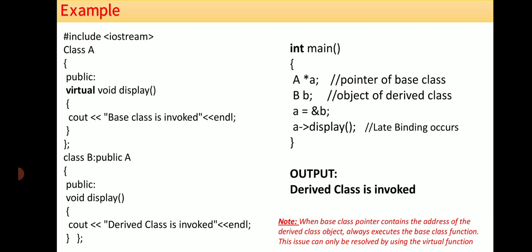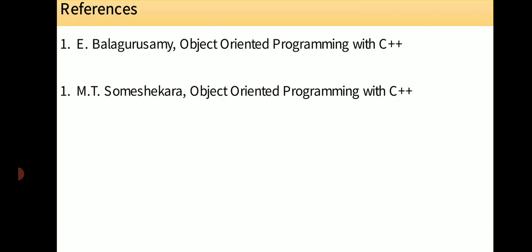When a base class pointer contains the address of a derived class object, it always executes the base class function. This issue can be resolved by using virtual. Always it will call the method of the base class. To overcome this, we declare the base class method as virtual so that we can access the member of the derived class. So these are the books I referred.